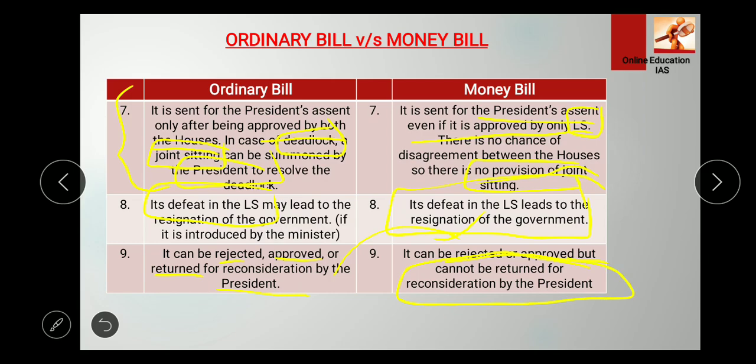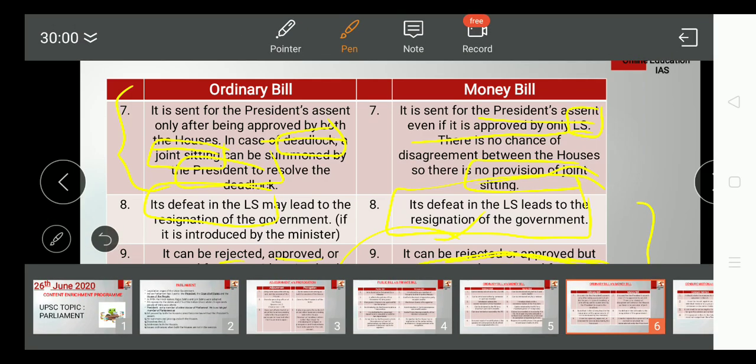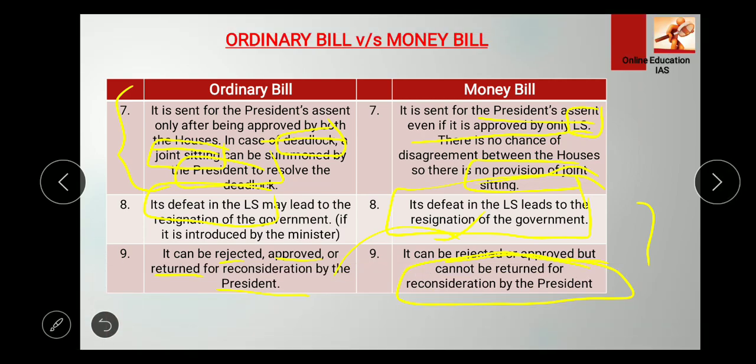Why? Because we have seen earlier that the money bill is introduced on the recommendation of the president himself or herself, right? So it can be rejected or approved but cannot be returned for reconsideration. This is also important, because if they give the direct statement that money bill cannot be rejected or approved, that is itself wrong, right?